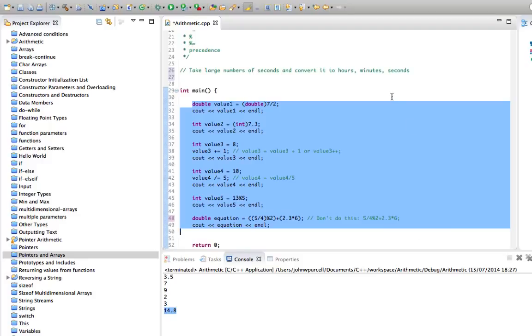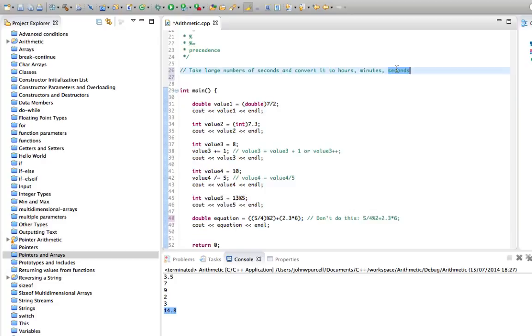And you can always check it by multiplying minutes by 60, adding it to the number of seconds, and multiplying hours by 3,600 and adding them all together to get the number of seconds back again, and check that you get the number of seconds that you originally had, if you see what I mean. So that's a good little exercise.